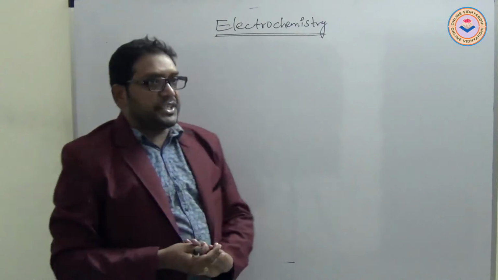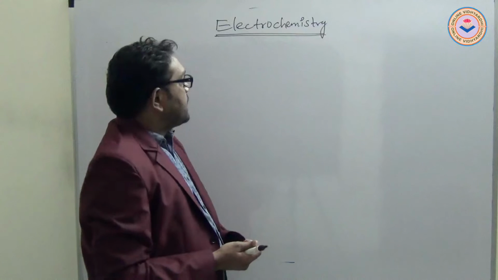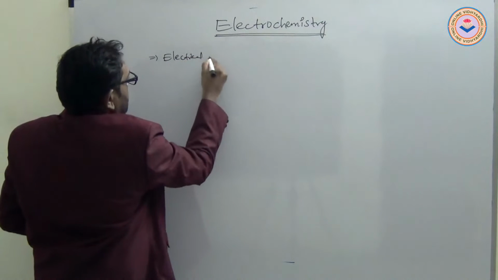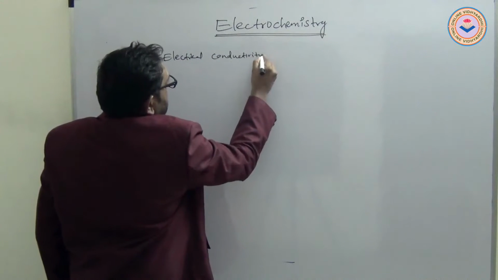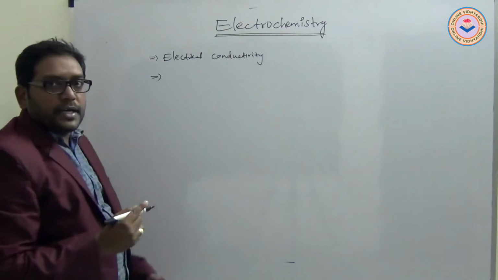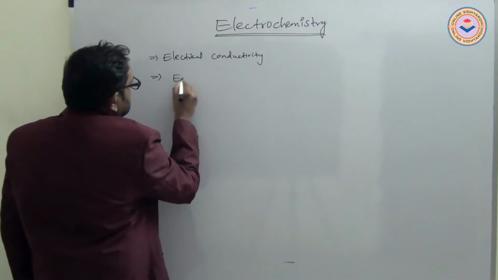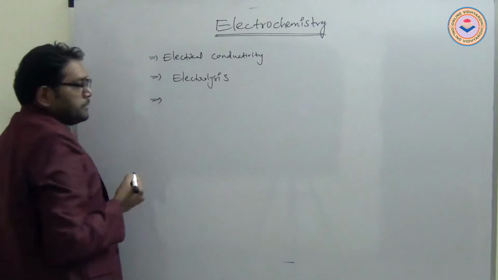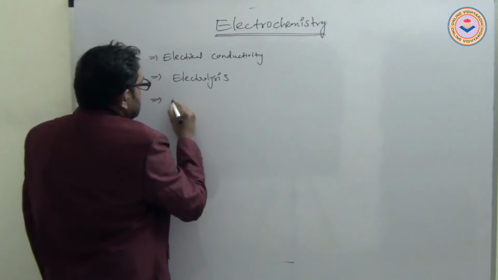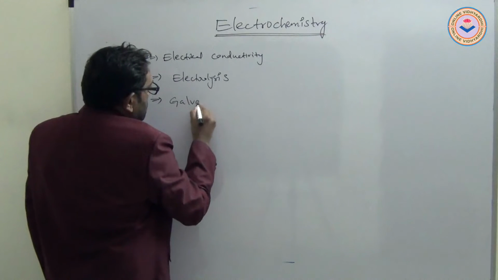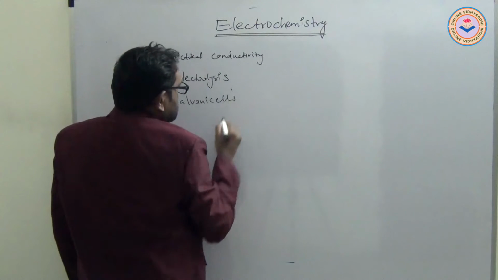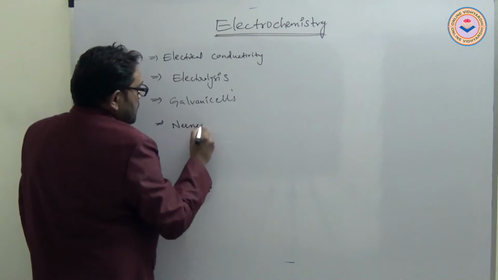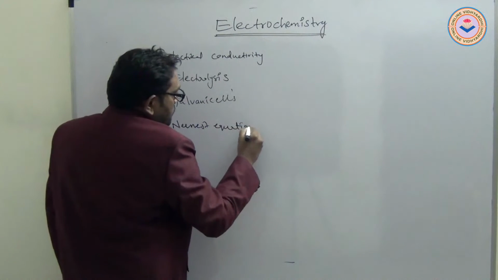So in electrochemistry, the topics are electrical conductivity, electrolysis, galvanic cells, and Nernst equation.